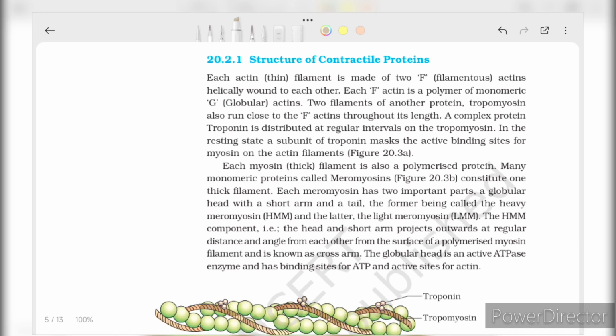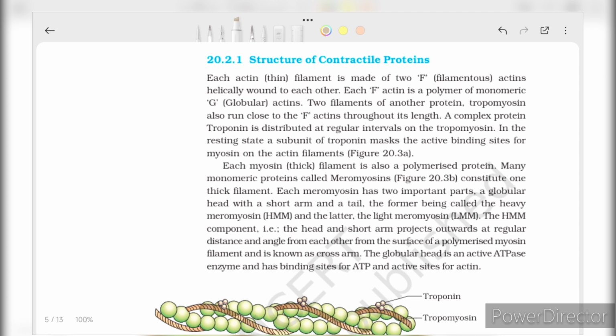Now, structure of contractile proteins. Each actin thin filament is made up of two F filamentous actins helically bound to each other. Each F actin is a polymer of monomeric G globular actin. Two filaments of another protein, tropomyosin, also run close to the F actin throughout its length. A complex protein, troponin, is distributed at regular intervals on the tropomyosin. In the resting state, a subunit of troponin masks the active binding site for myosin on an actin filament.